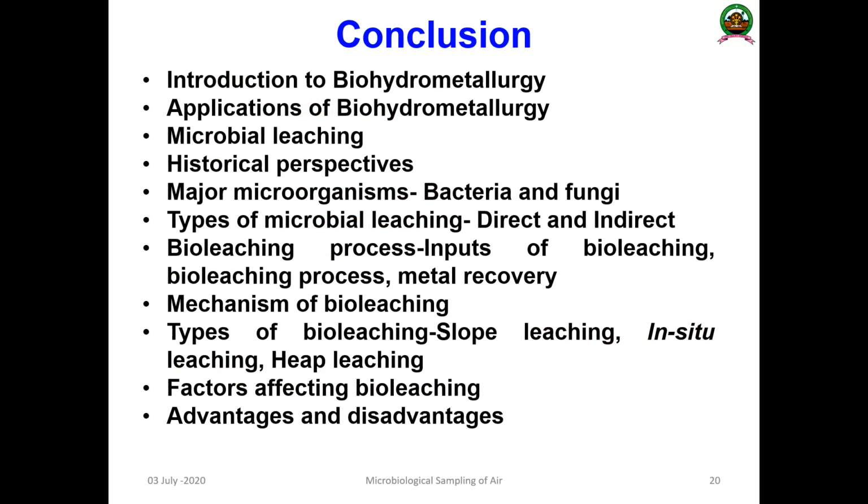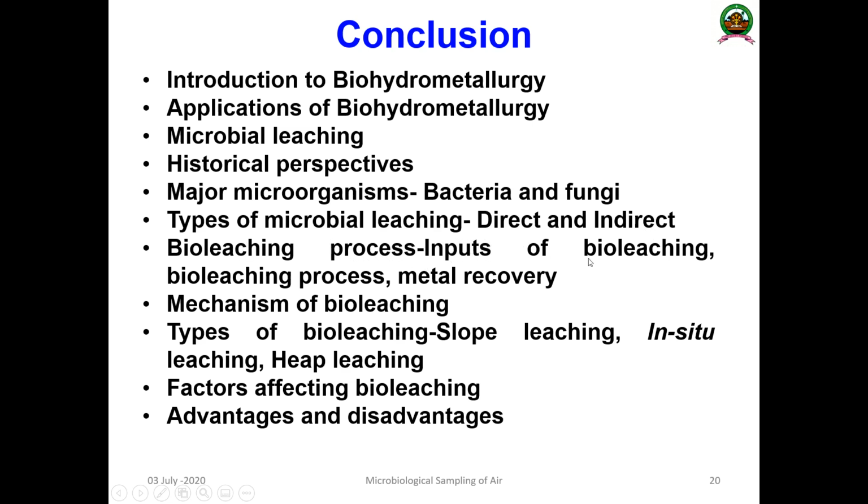Then today we will conclude, dear students. That's all. The introduction to biohydrometallurgy. We have discussed initially what we mean by biohydrometallurgy and what the major applications of biohydrometallurgy are. One important application is microbial leaching or bioleaching. Then we discussed the historical perspectives of bioleaching and the major microorganisms involved, the bacteria and fungi. We discussed the types of microbial leaching, the direct method and indirect method, and depending upon various processes we have the bioleaching process.